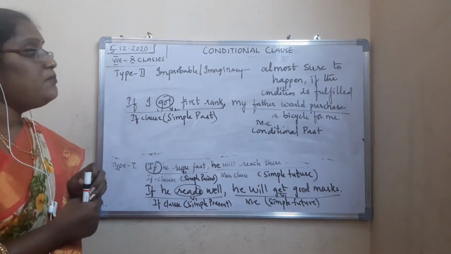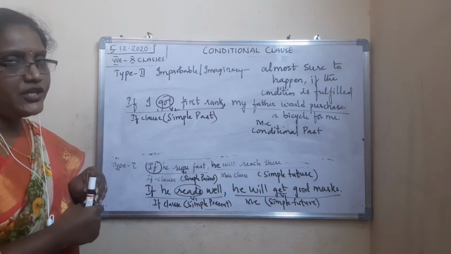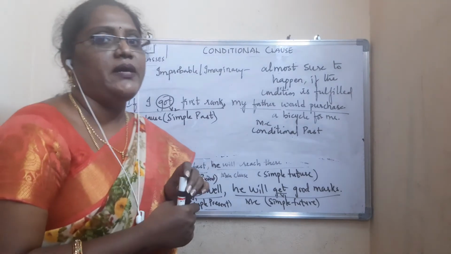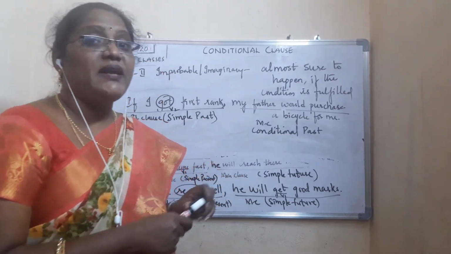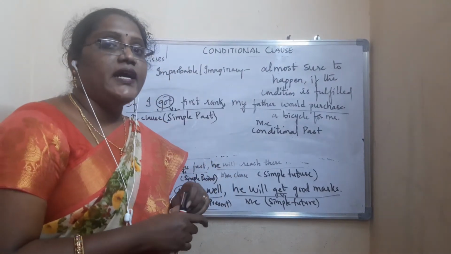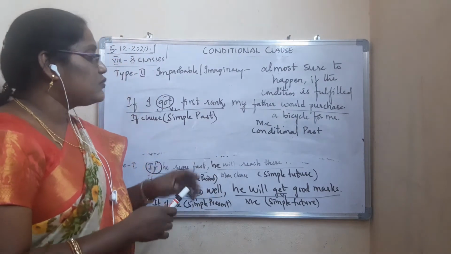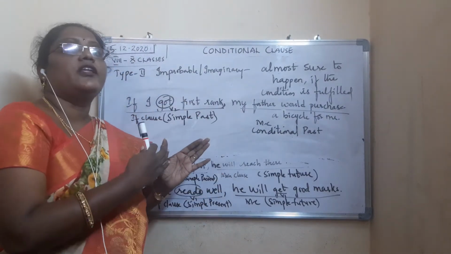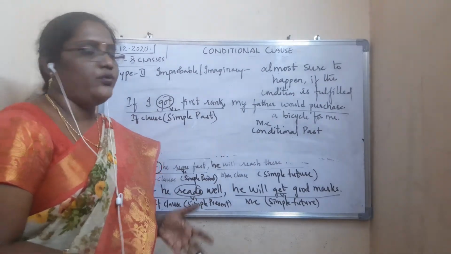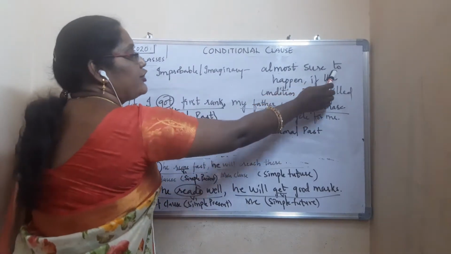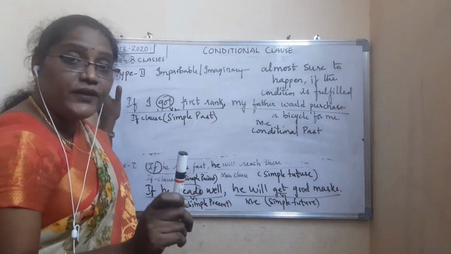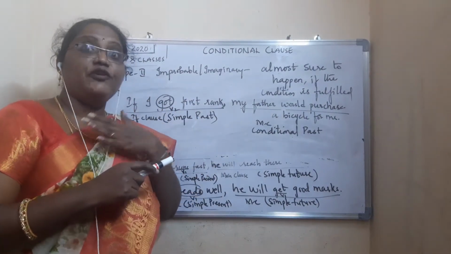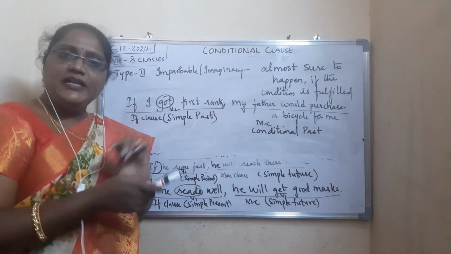Type 2 is what? Improbable or imaginary condition. Improbable or imaginary condition means which is almost sure to happen when the condition is fulfilled. Fulfilled means what here? Definitely if you get a first rank, then definitely what the father promised you, he will get it for you. Okay. So see here, almost sure to happen if the condition is fulfilled. When the condition is fulfilled, then only. So if I got first rank, if at all I get it, my father will get it for me.